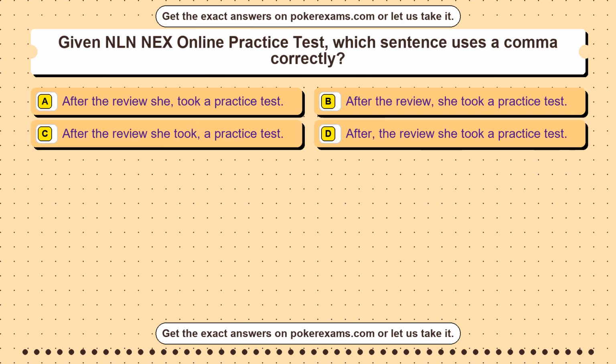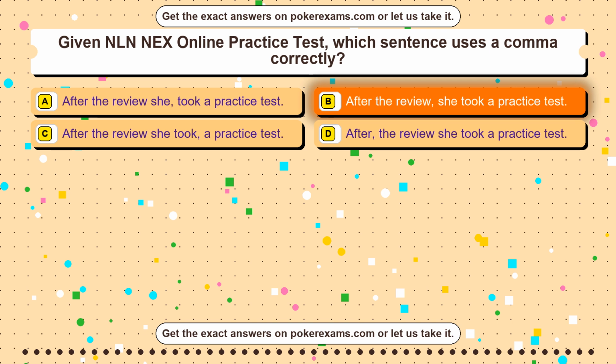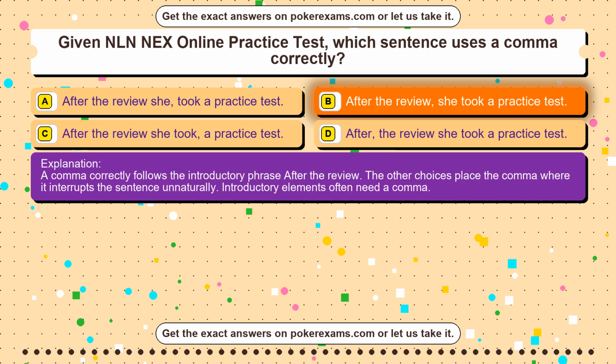Question 48. Given GED mathematical reasoning practice, which punctuation mark separates items in a simple list? Option A, colon only. Option B, comma. Option C, apostrophe. Option D, hyphen. The correct answer is option B. Commas separate items in a simple list. Apostrophes show possession or contractions, hyphens join certain words, and a colon can introduce a list but does not separate each item. The list clue points to commas.